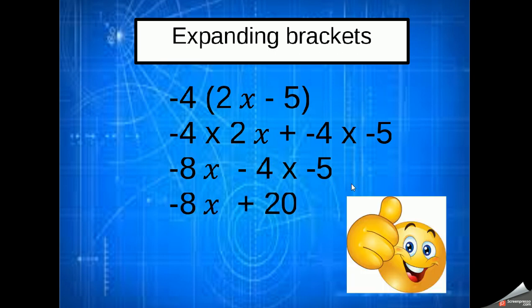What we have to remember with that, back to our negative numbers, is that a minus times a minus is a positive. So instead of writing down -20, we're going to write down +20. So by multiplying the -4 outside by the -5 inside, it becomes +20, and we've got -8x plus 20. And those are all the little complicated tricks and traps you might come across when expanding brackets.